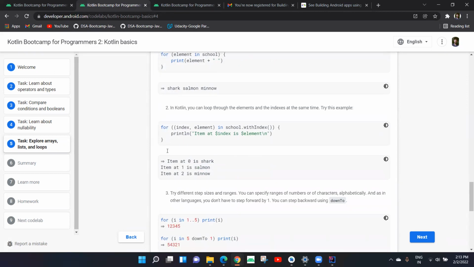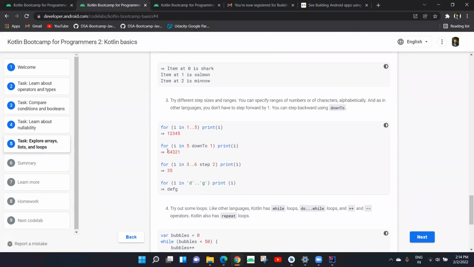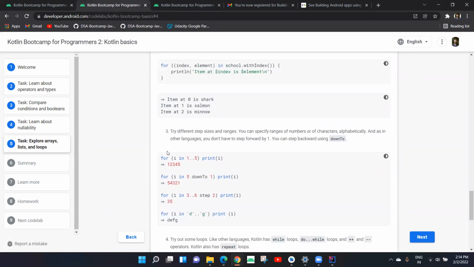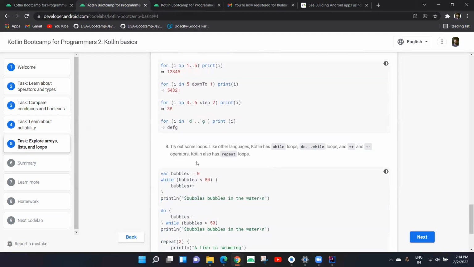And one thing that I found interesting is that in step 3, exercise 3, there are 4 types of for loop that show us, for example, how we can create a value which follows some rule. For example, we use downTo, it will create 5, 4, 3, 2, 1, right? Or we can specify the step size, step 2, for example. So I think it's interesting to remember these different types of for loop.